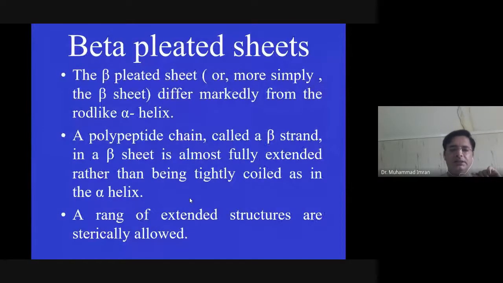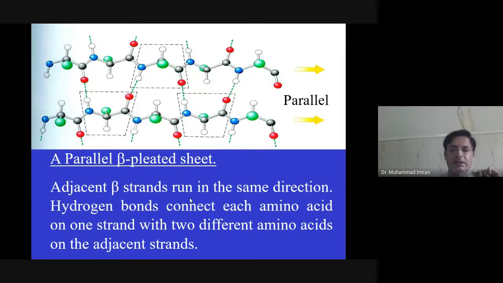Then beta pleated sheets are not helical, but sheet-like, ribbon-like structures, and they are also stabilized by hydrogen bonding. They may be parallel, where one amino group of one chain makes a bond to the second chain.